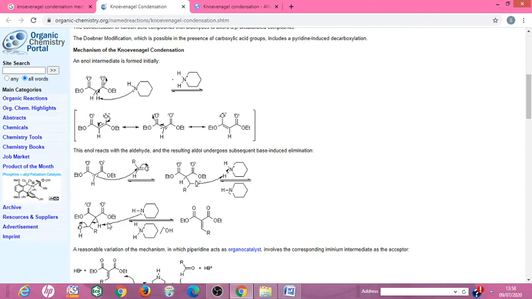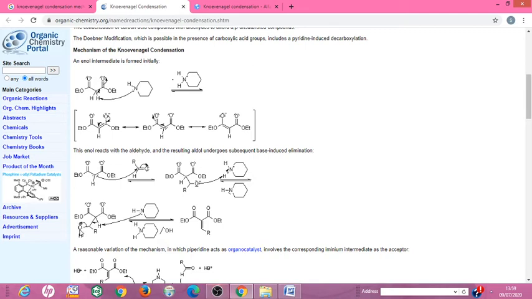It abstracts the second acidic proton and again forms the carbanion. The carbanion tautomerizes again into the enolate ion, giving two resonating structures. Finally, this carbanion undergoes removal of OH minus and H plus, that is, removal of a water molecule.